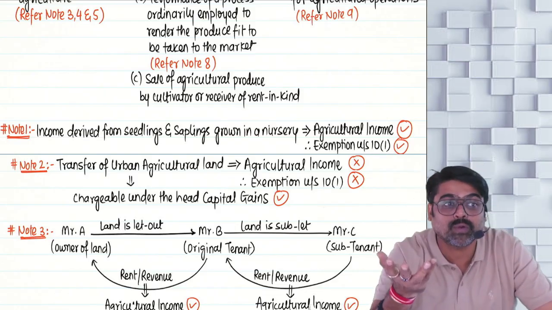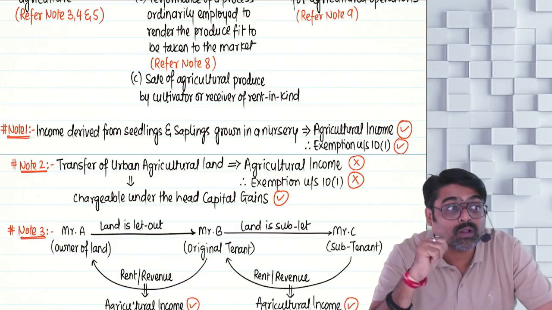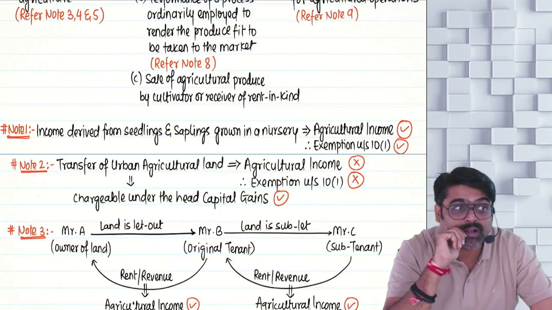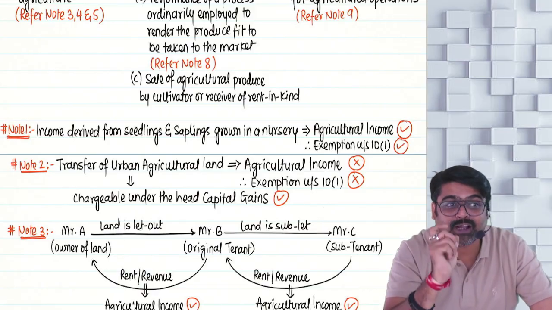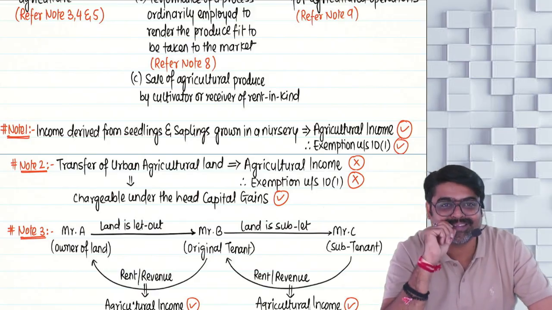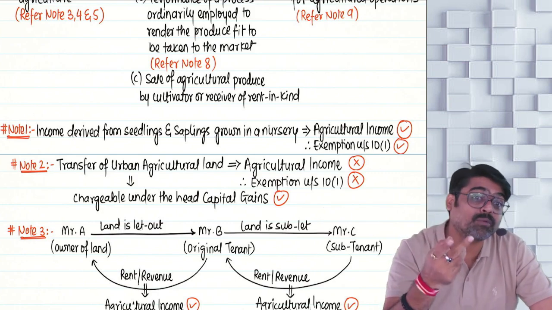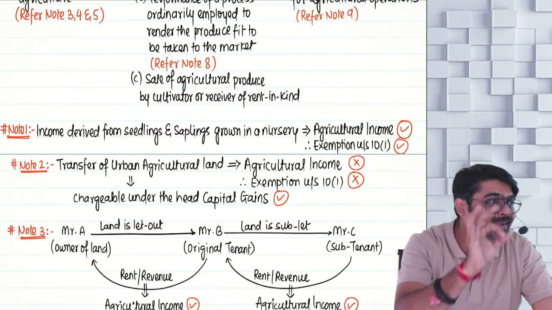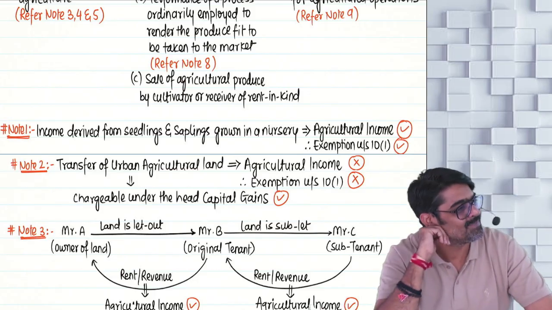If they don't want to exempt for rural also, they would have told about rural also. Are they telling you anything about rural? Meaning, if you transfer rural agricultural land, so income from transfer of rural agricultural land will be treated as agricultural income.